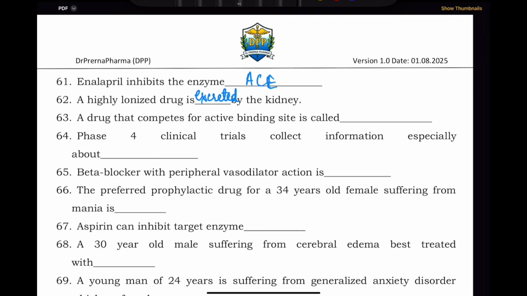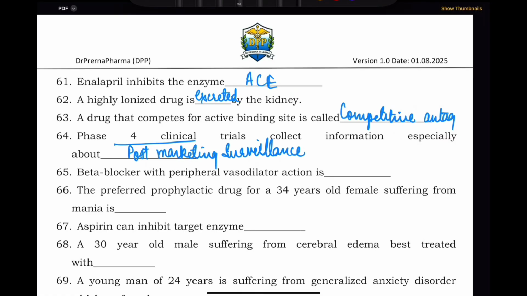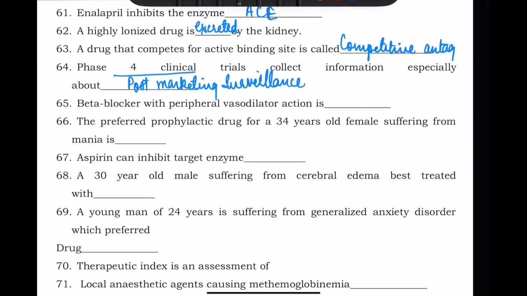A drug that competes for the active binding site is called a competitive antagonist, right? Phase 4 clinical trials collect information specifically about post-marketing surveillance. Okay, so it basically collects the information about post-marketing surveillance. Then beta blocker with peripheral vasodilator action is labetalol or carvedilol, or you can also write nebivolol.